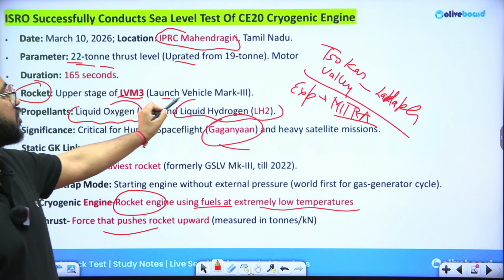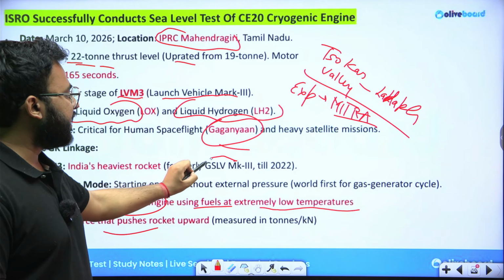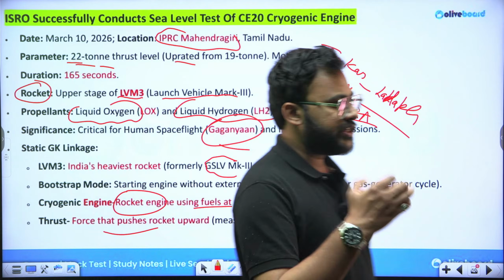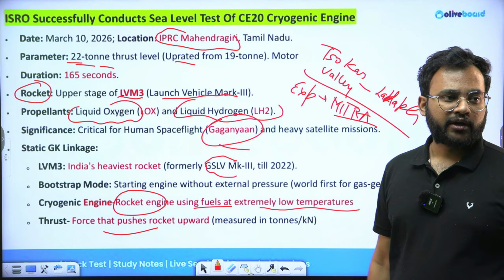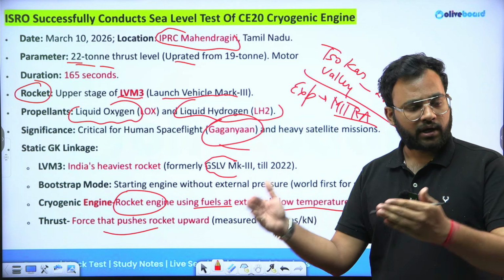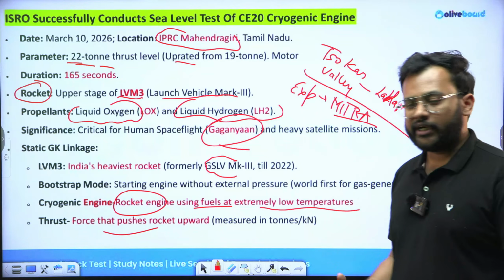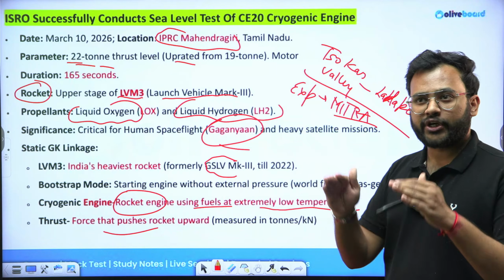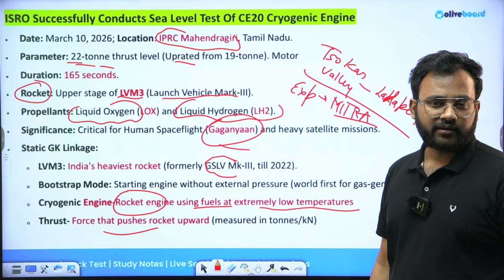The full form is Launch Vehicle Mark III. Earlier, we used to designate this with GSLV. Till 2022, we used to call it GSLV. But now, since we are using it for multiple purposes, not only geosynchronous operations or missions, we are using it for low Earth orbit missions and a lot of other varying missions. So in order to incorporate that variability, we have changed the name, because using the name GSLV has restricted its use only for geosynchronous missions.